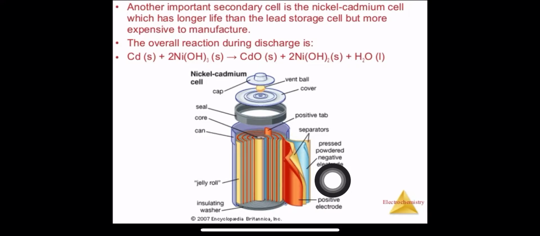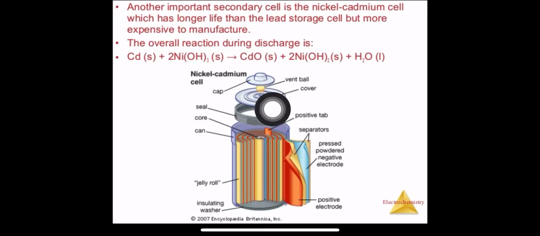But this type of cell is more expensive to manufacture. It is better, but it is more expensive. Here the overall reaction is something like this: cadmium reacts with 2 moles of NiOH thrice. Now what is the name of this NiOH thrice? This is nickel hydroxide, which will give cadmium oxide plus again nickel hydroxide and H2O. So this is the overall figure of the same.